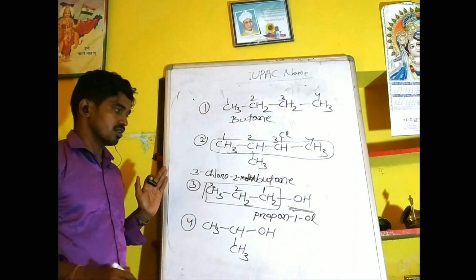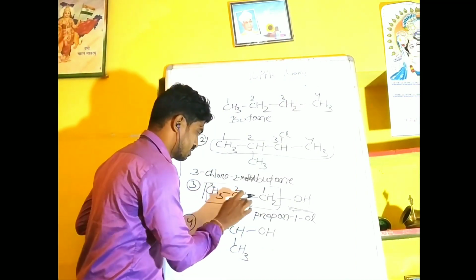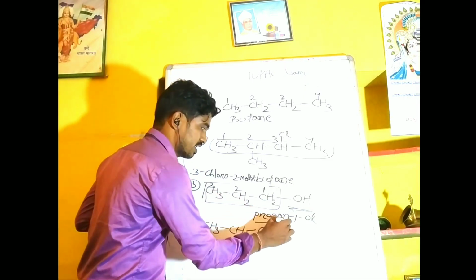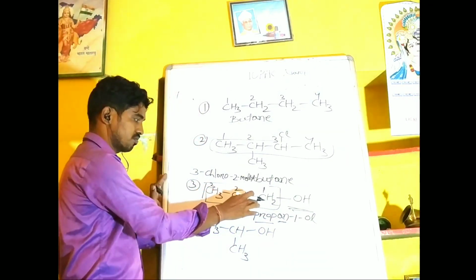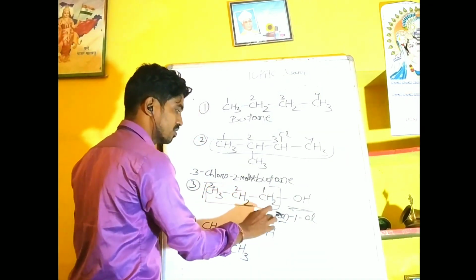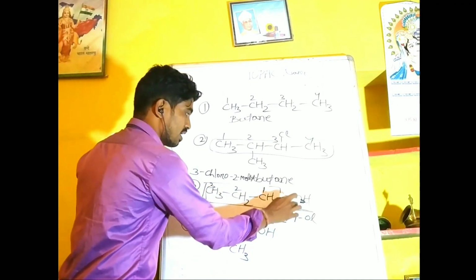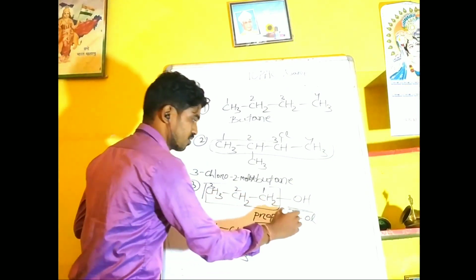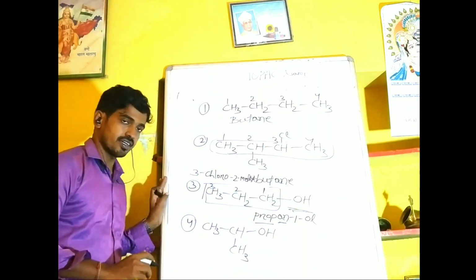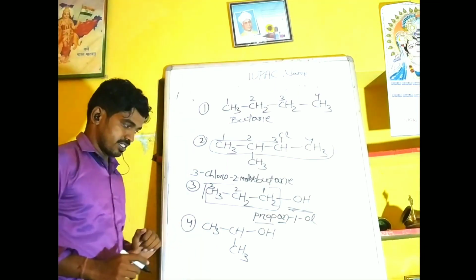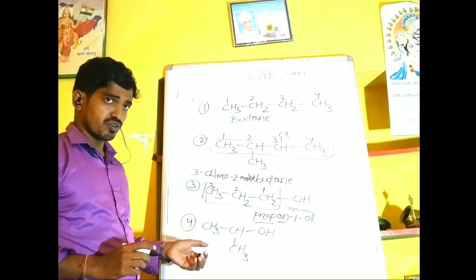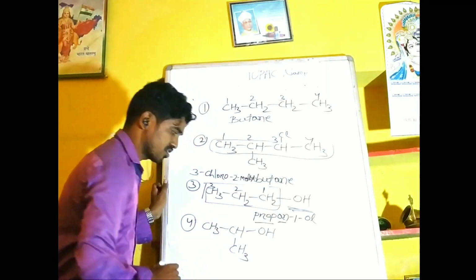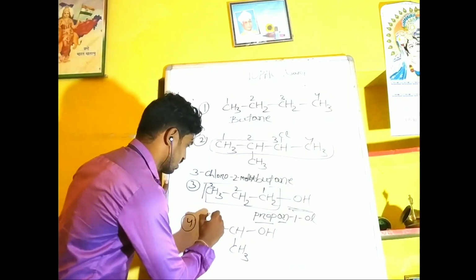Clear? So as the compound contains 3 carbon atoms, its word root is prop. The primary suffix is an, as the bond between the carbons is a single bond, so ane. And as the compound contains an alcohol functional group, it must be 1-ol. Clear? Then we will take another example, which always comes in your exam. This compound's common name is isopropyl alcohol.